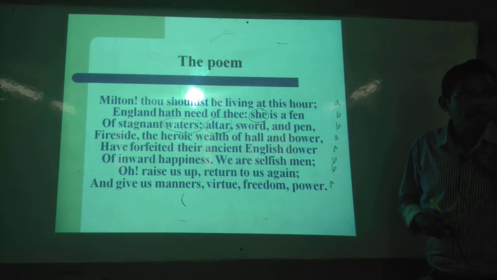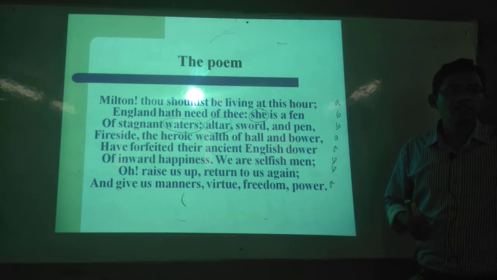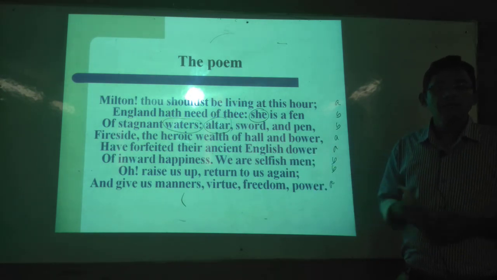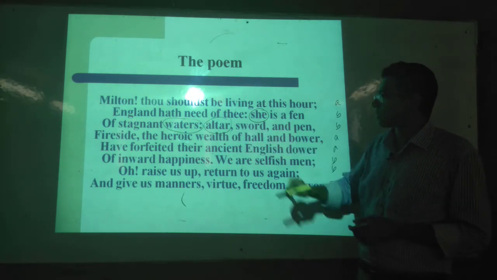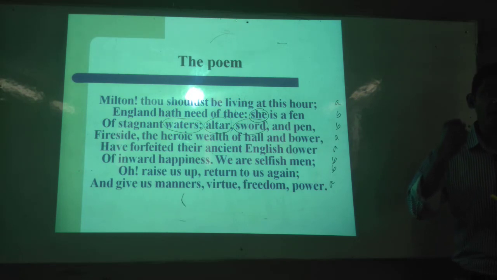Yes. Whenever we read Gulliver's Travels, we see that there is a clear fragmentation, a clear separation. One side believes in what? Roman Catholic, another believes in Protestant. Okay? So that's why there is a conflict. Altar refers to the religion. And sword refers to what? Strength, military, arms. Okay?